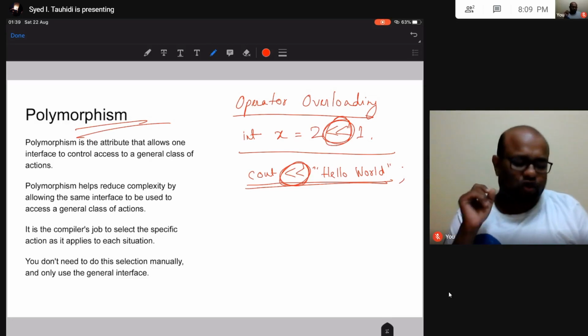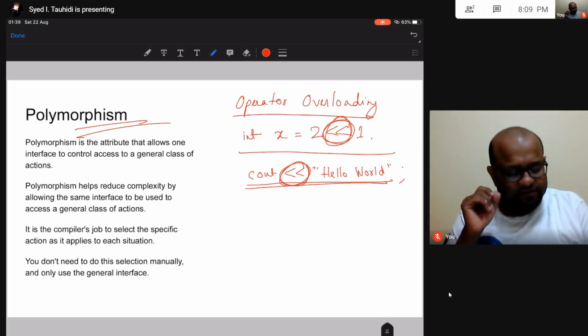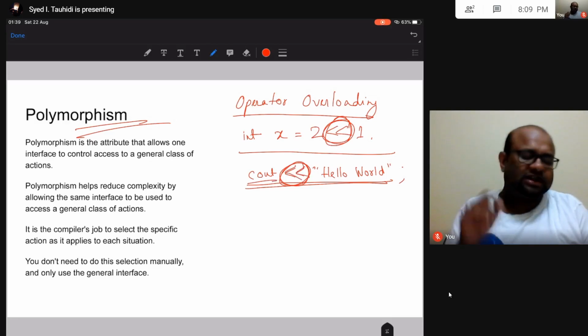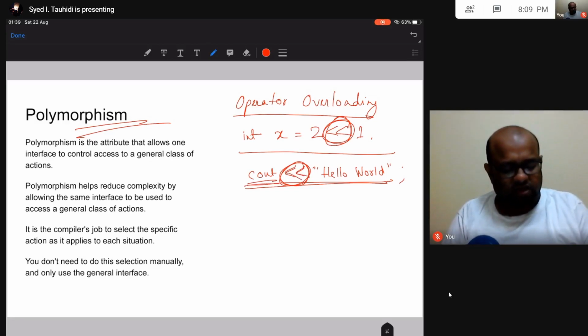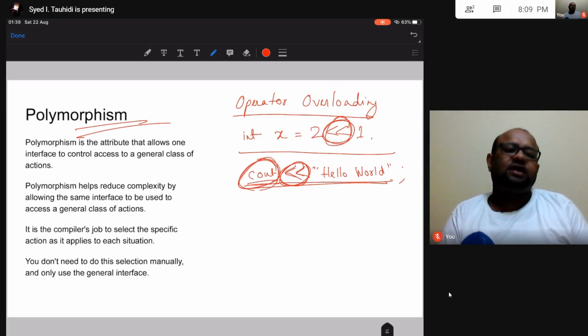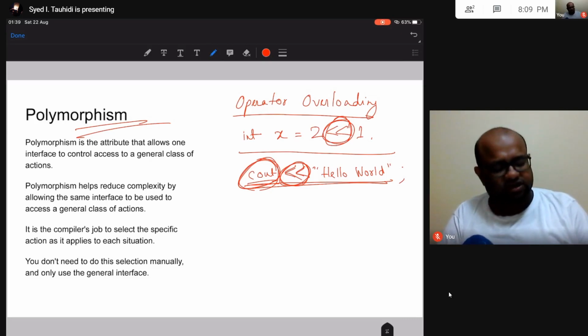It knows from context. If this left shift operator is being used towards the right of this cout keyword, then the compiler will know that it's a print statement. Whatever is to the right of the left shift operator needs to be printed.